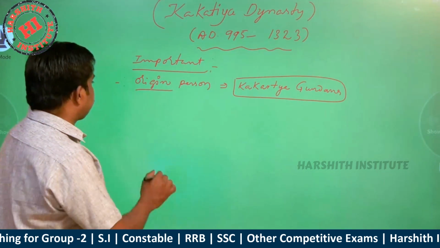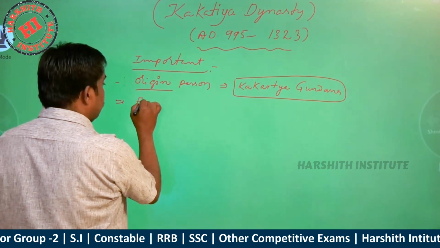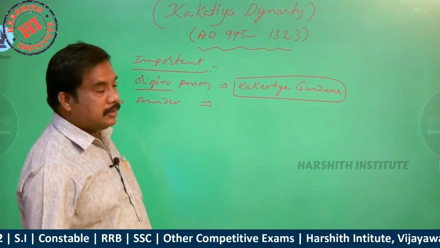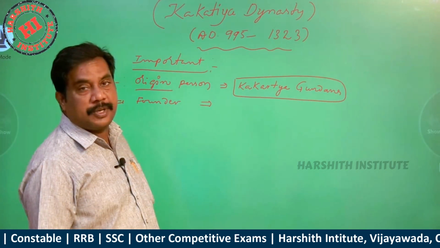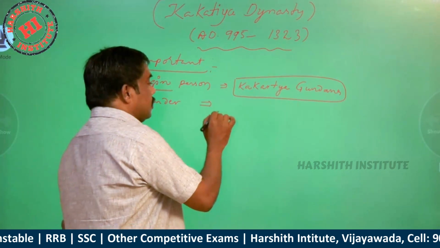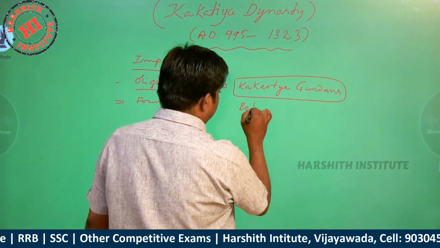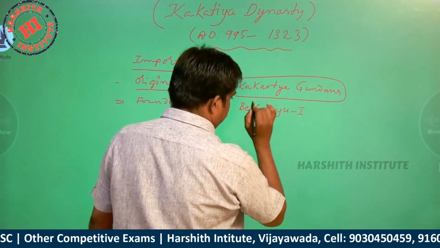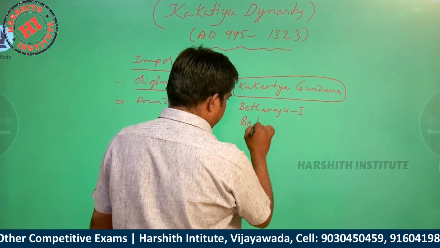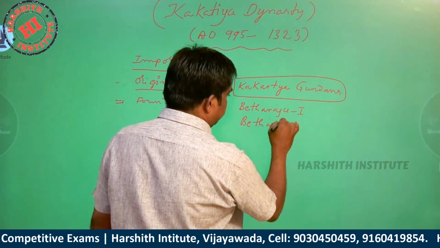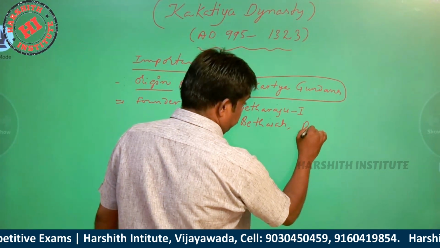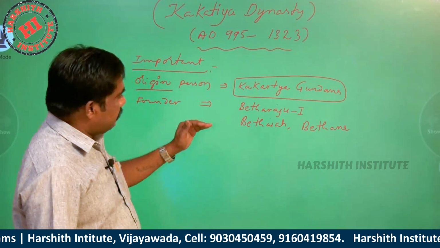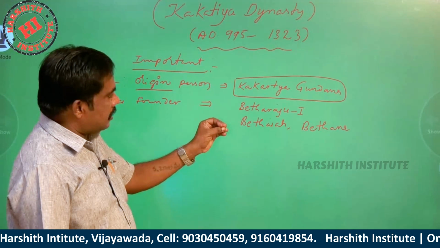Now, who is the founder? The founder and the origin person are different. Who was the founder? Betaraju one, also called Betaya and Betana.